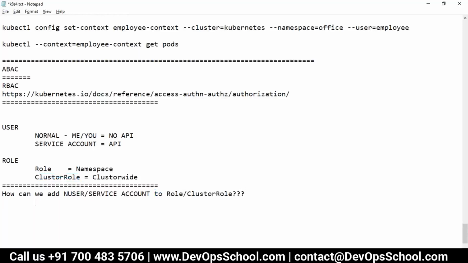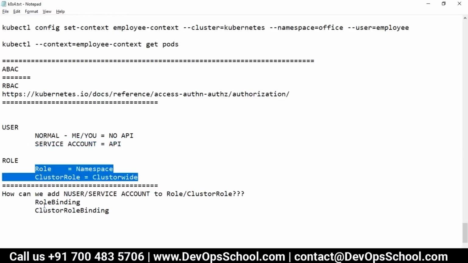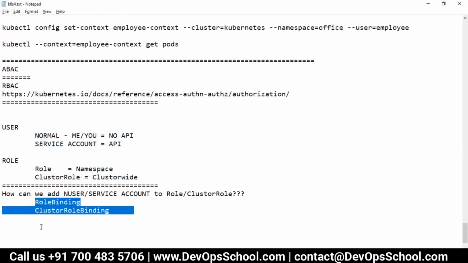So guys, there are two APIs available. We call it role binding. Yes, this process of adding a user or group to the role is called role binding, and the other one we call cluster role binding. So guys, how many objects have we learned so far? Altogether 5.